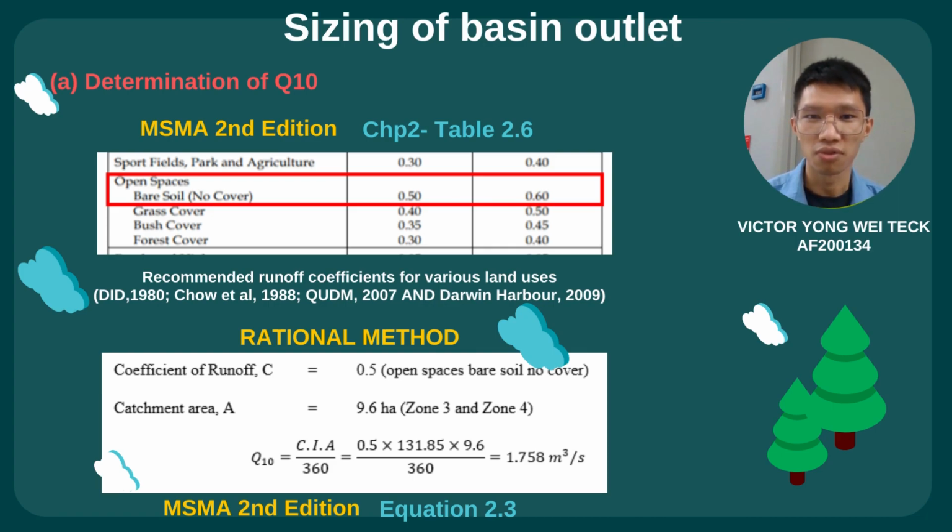The coefficient of the runoff C is assumed as 0.5. Referring to the MASMA second edition, chapter 2, table 2.6, we selected the open space, no cover, and 10 years ARI, for which the value of the runoff coefficient is 0.5.